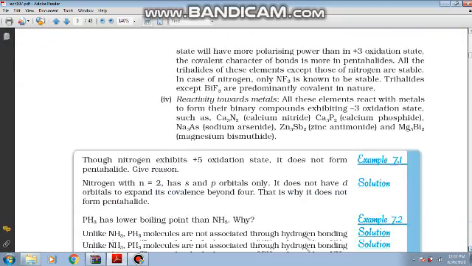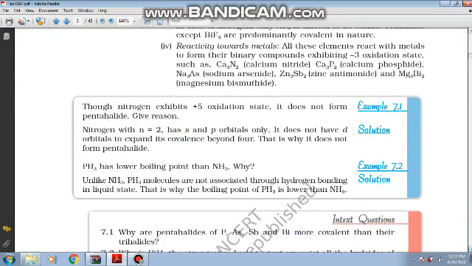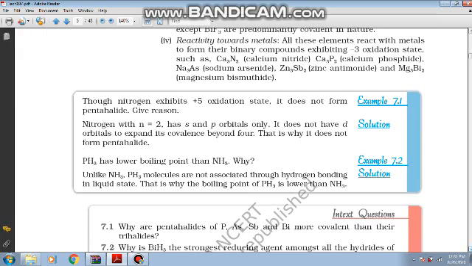And then children, these elements also react with metals to form the metallides. In case of nitrogen it is like calcium nitride. In case of phosphorus it is calcium phosphide. In case of arsenic it is sodium arsenide, and if you take zinc with antimony, then it is zinc antimonide. Magnesium is also known to form a compound with bismuth, which is known as magnesium bismuthide.